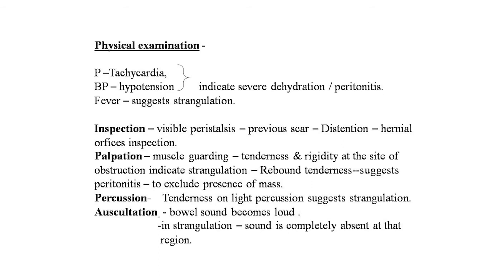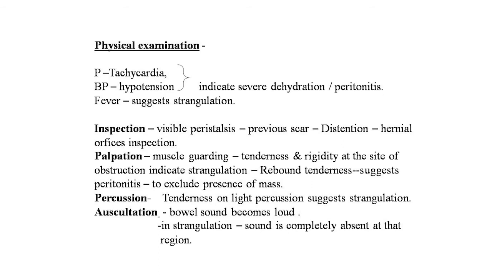On inspection, examine for visible peristalsis on the abdominal wall, previous surgical scars which may cause adhesions and bands, distension of the abdomen, and the hernial orifices should be inspected. On palpation of the abdomen, muscle guarding, tenderness, and rigidity at the site of obstruction indicate strangulation if the local rigidity is there.